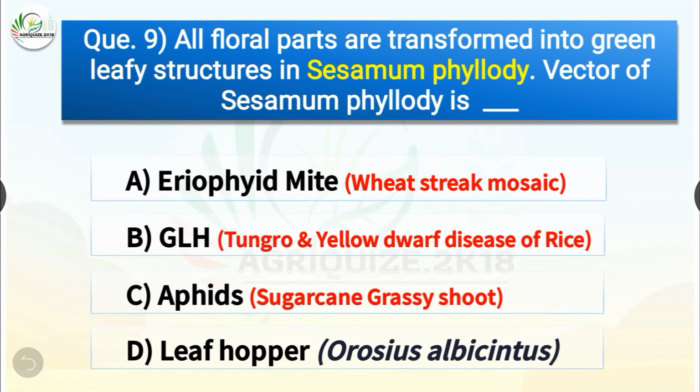The correct answer is option D, leaf hopper. So all floral parts are transformed into green leafy structures in Sesamum phyllody. The vector of Sesamum phyllody is leaf hopper, the scientific name being Orosius albicinctus, whereas Eriophyid mite causes wheat streak mosaic, and green leaf hopper causes tungro and yellow dwarf disease of rice, and aphids cause sugarcane grassy shoot.